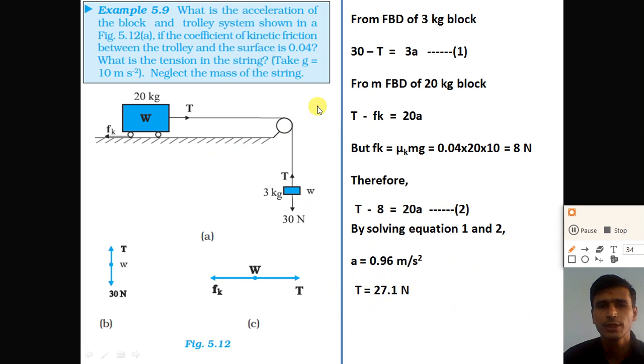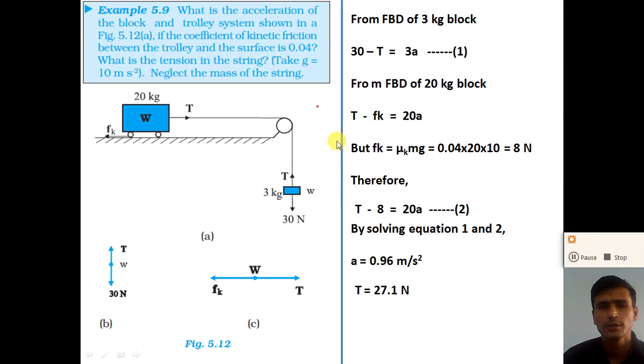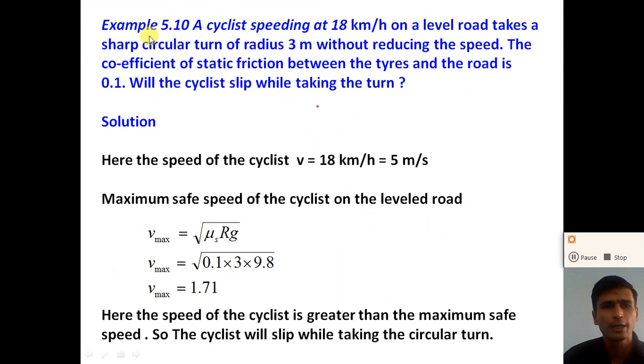Now we will discuss example number 5.10, right? A cyclist speeding at 18 km per hour on a level road takes a sharp circular turn of radius 3 meter without reducing the speed. The coefficient of static friction between the tires and the road is 0.1. Will the cyclist slip while taking a turn?